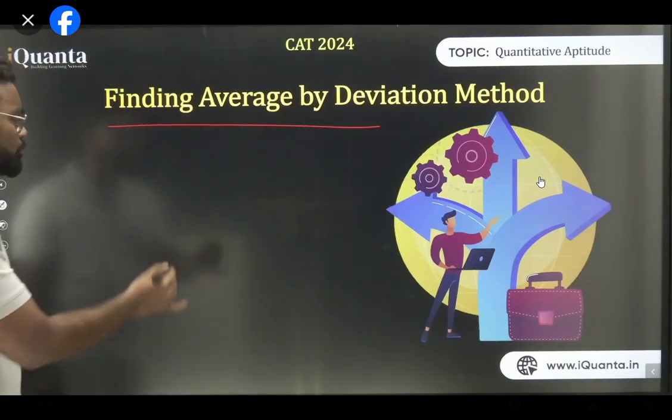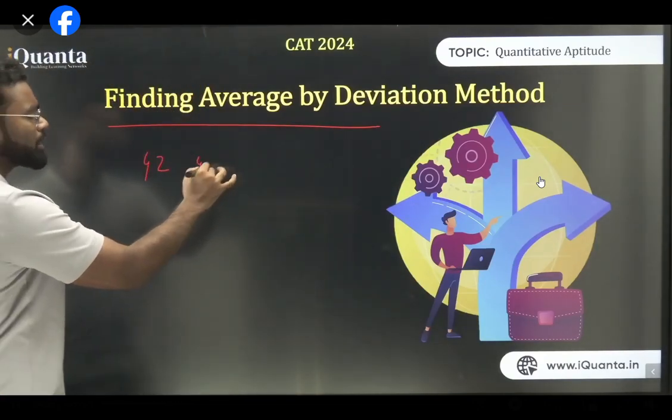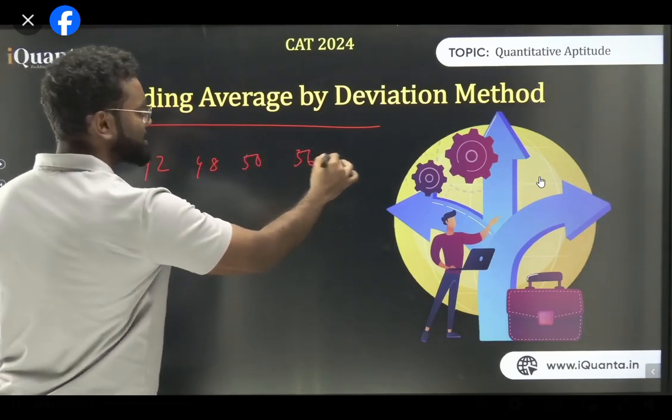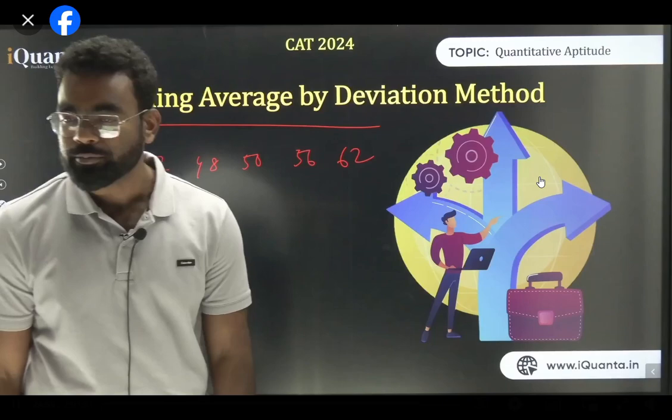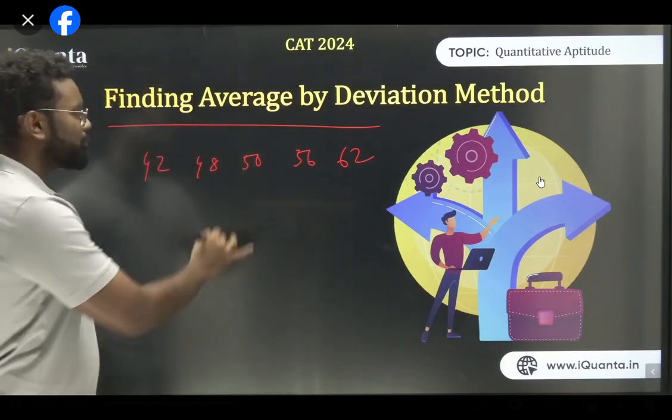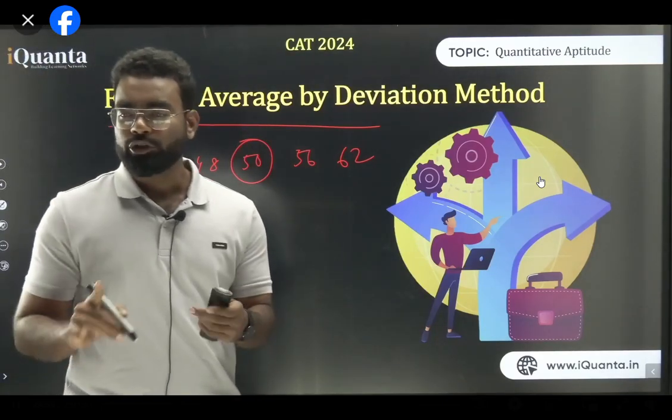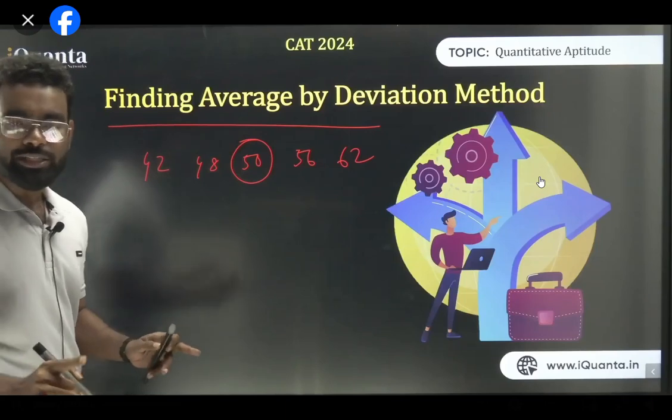Let me give you some values. Let's say the values are 42, 48, 50, 56, 62. Let's say these are the values you have, and I need to find the average by the deviation method. Average is a very independent class. You don't need to do SICI percentage, nothing else is needed. You can do it just with average. So please check this well.